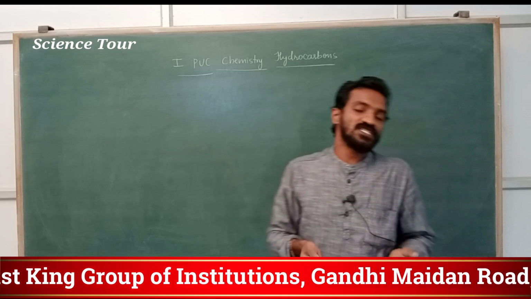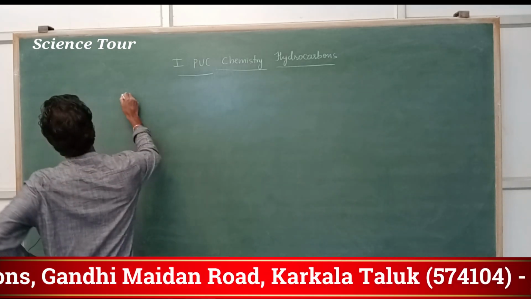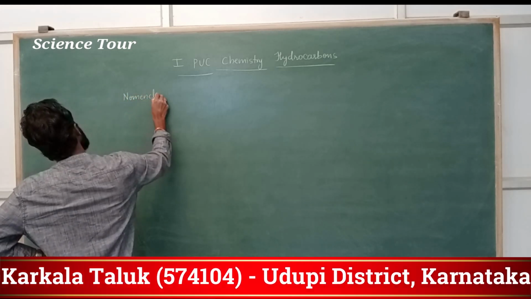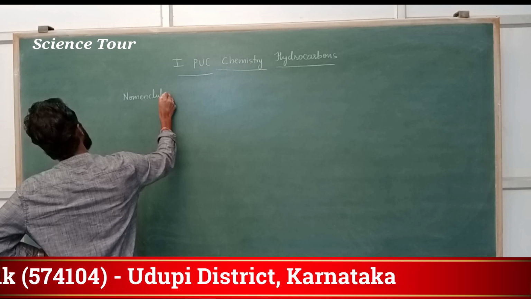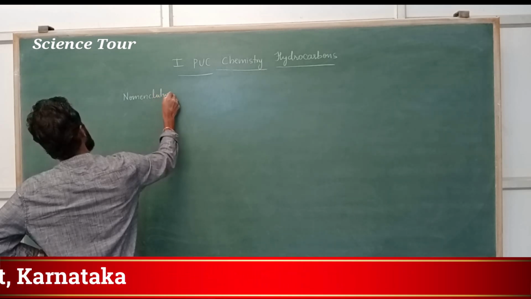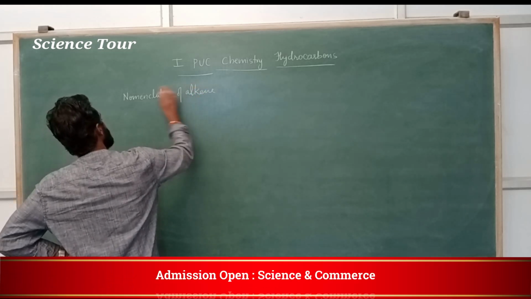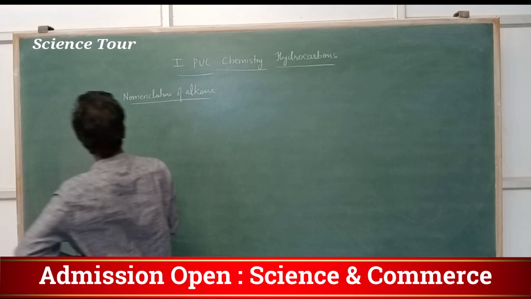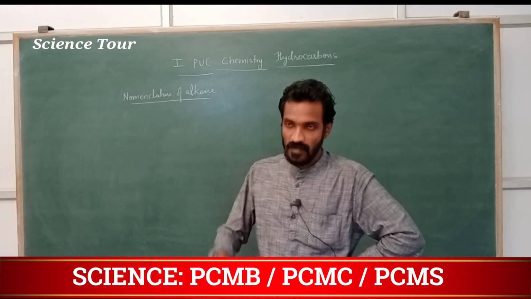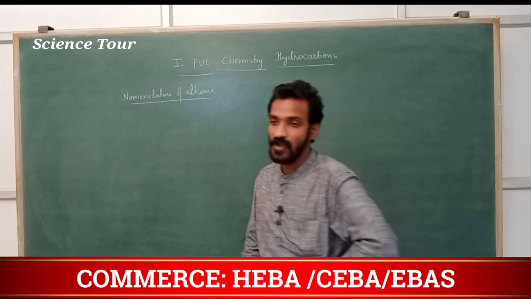My dear students, next part is nomenclature of alkene. In the nomenclature of alkene, first you write the molecular formula, after that the trivial name, after that the IUPAC name.